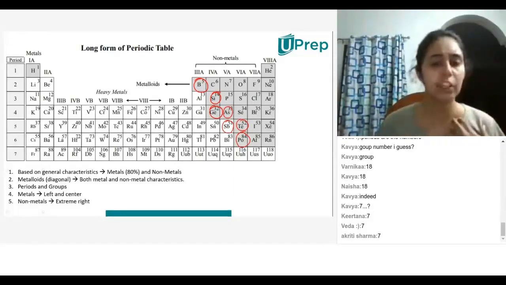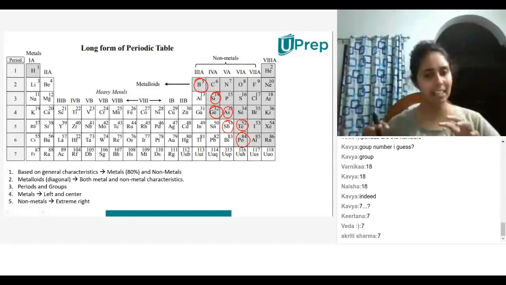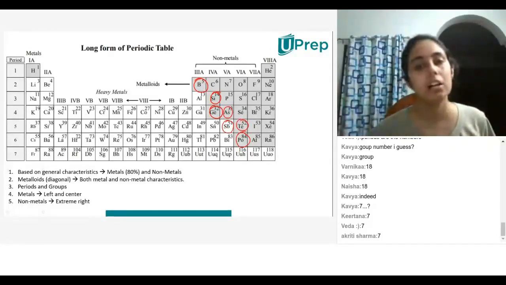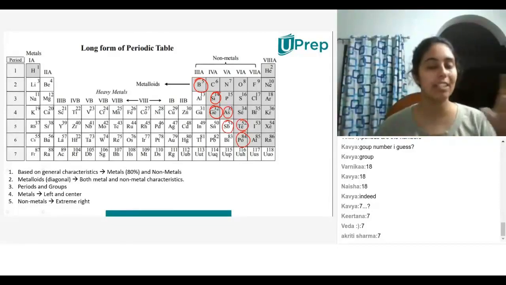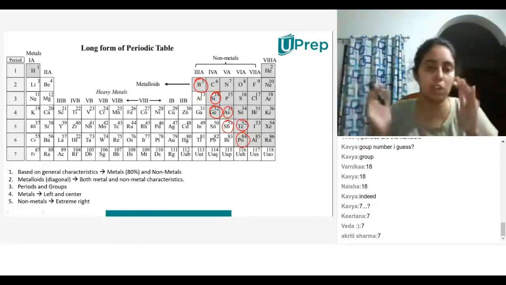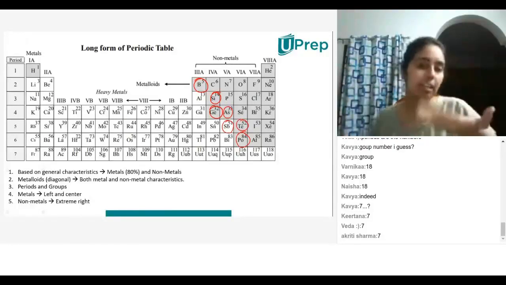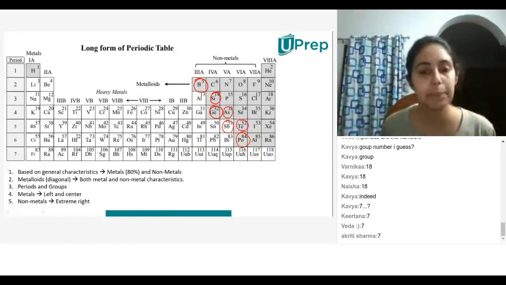You'll usually find that in a lot of places where the lanthanides are placed at the bottom separately. That is why it is called the short form, because it looks shorter and smaller, and this is called the long form. So metals are towards the left and the center, we saw that. Non-metals are to the extreme right.